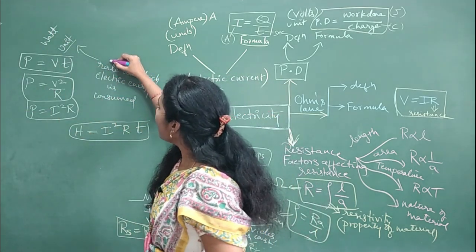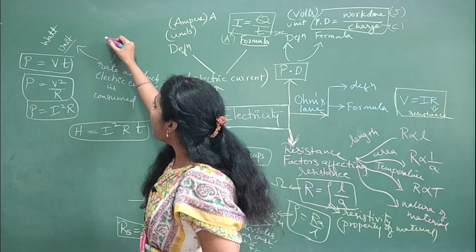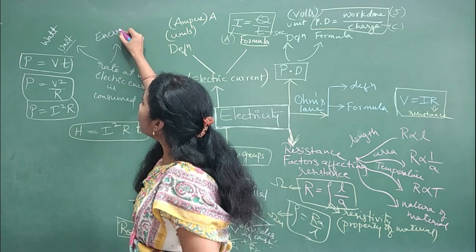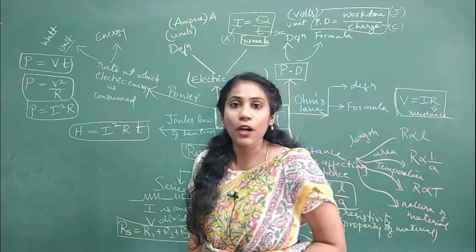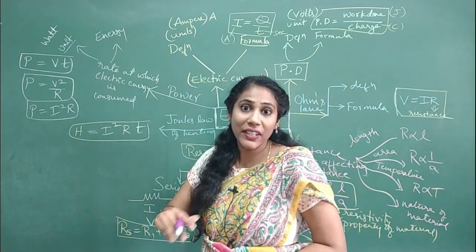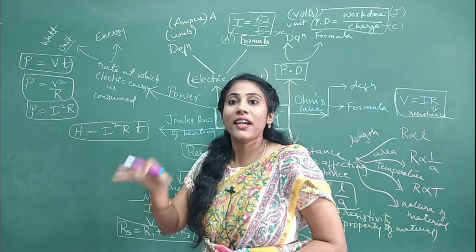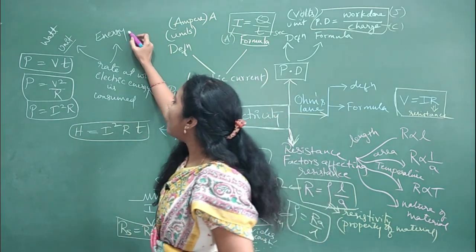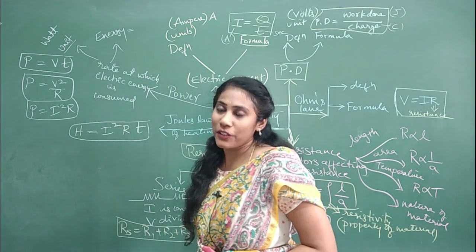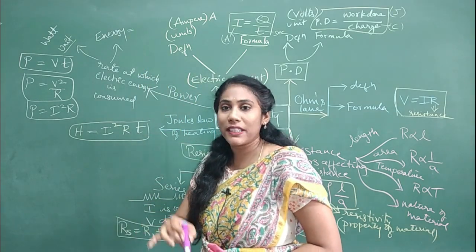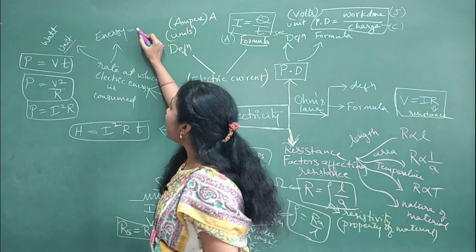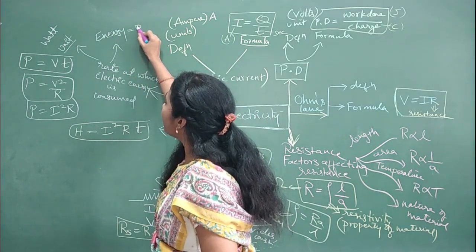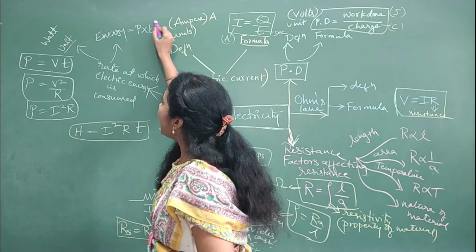And one more thing, energy. We actually use electricity in the form of energy, and we pay money for electrical energy. If you want to calculate how much electrical energy you have used for a particular instrument, it is always calculated with this formula: energy is equal to power into time.